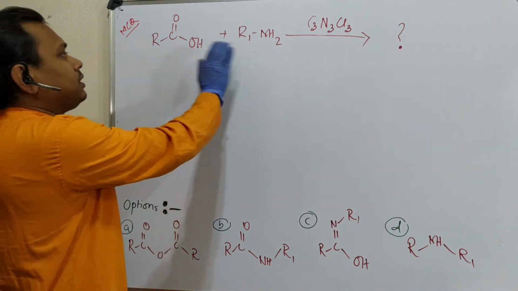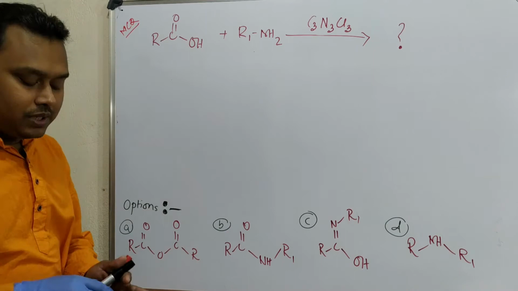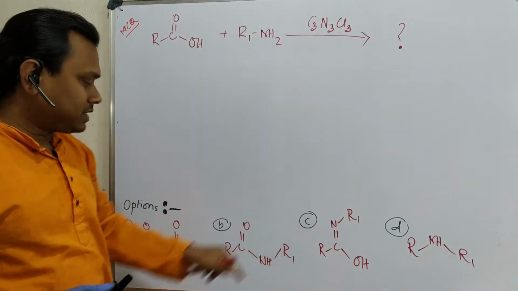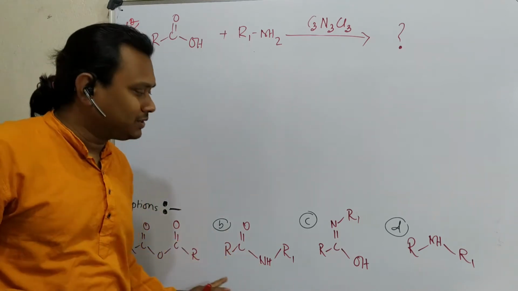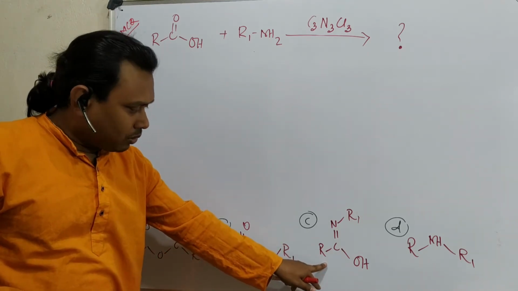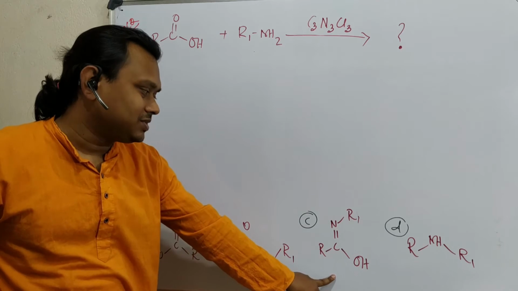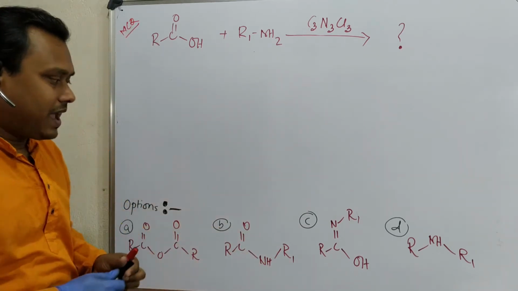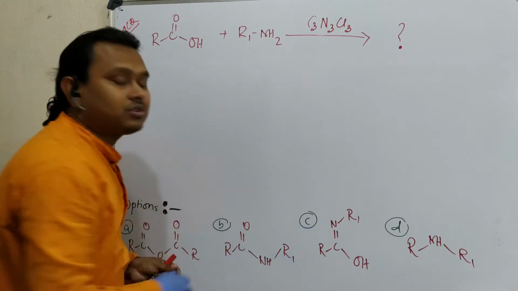See, in this problem there are a few points. First of all, what is this reagent, and second, what are the options? Just look at the options. See, option number B and C, what is the difference? Double bond O, NH. Now, this is not stable.